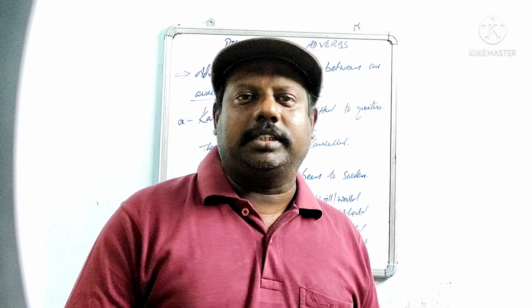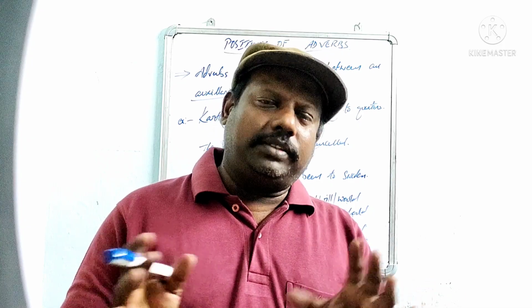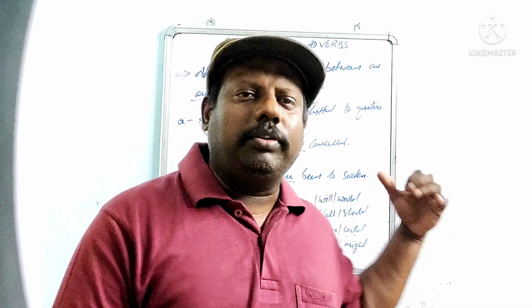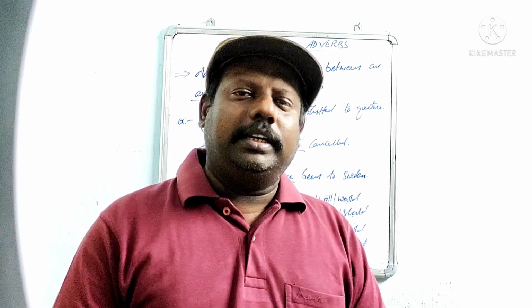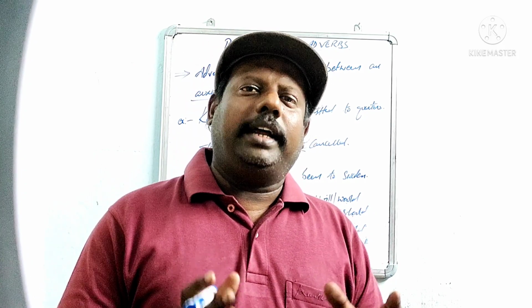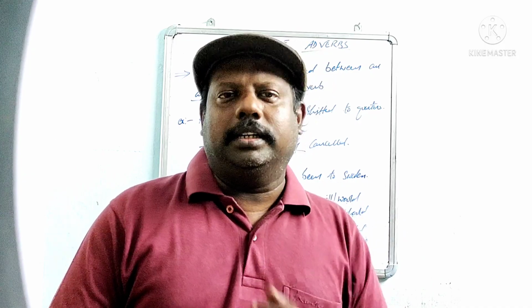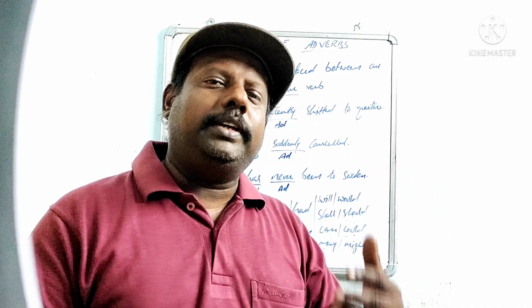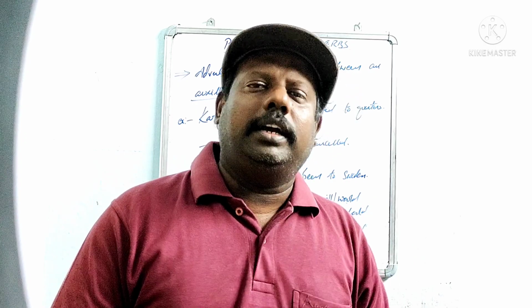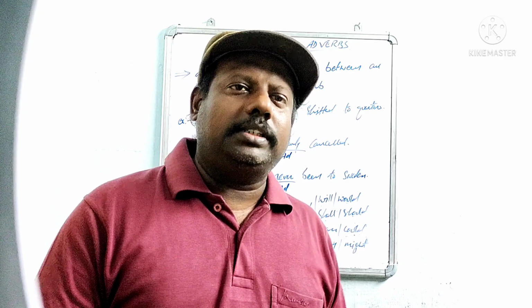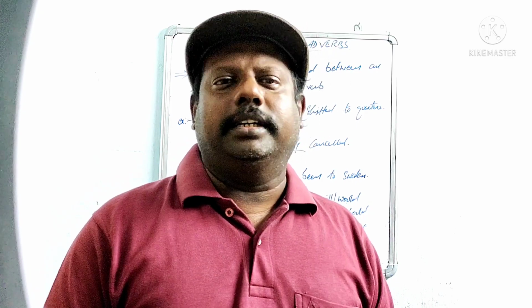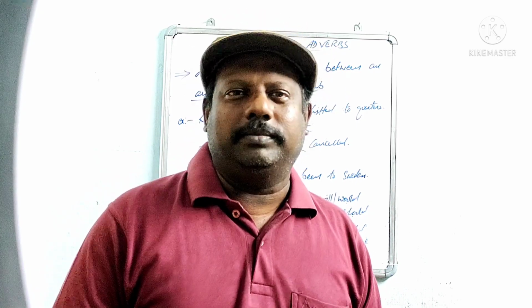Now the positions. There are several positions, but mainly we are taking 4 here. One is at the beginning, next is at the end, and sometimes we use it in the middle, and the last one is in between an auxiliary and main verb. So, based on all this, we have come to the end of the topic adverbs.